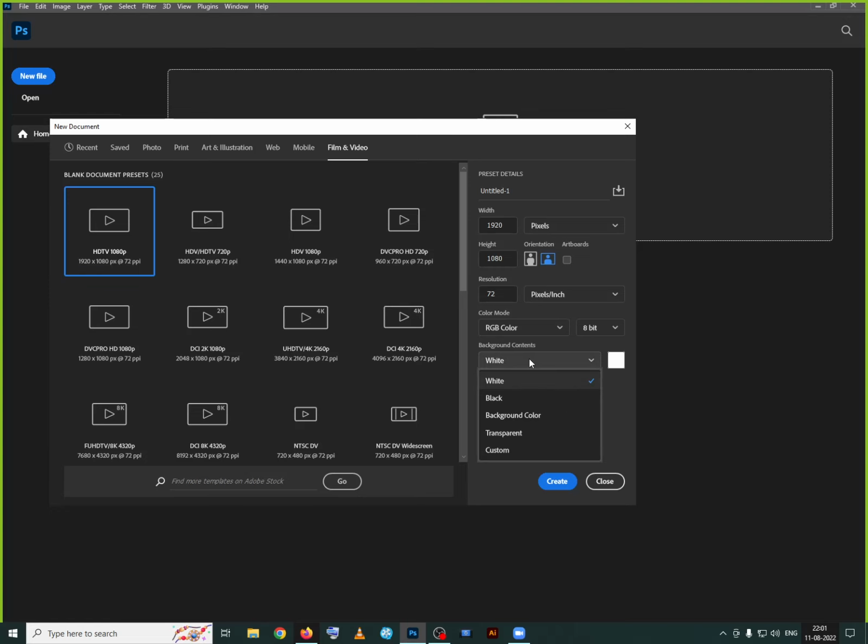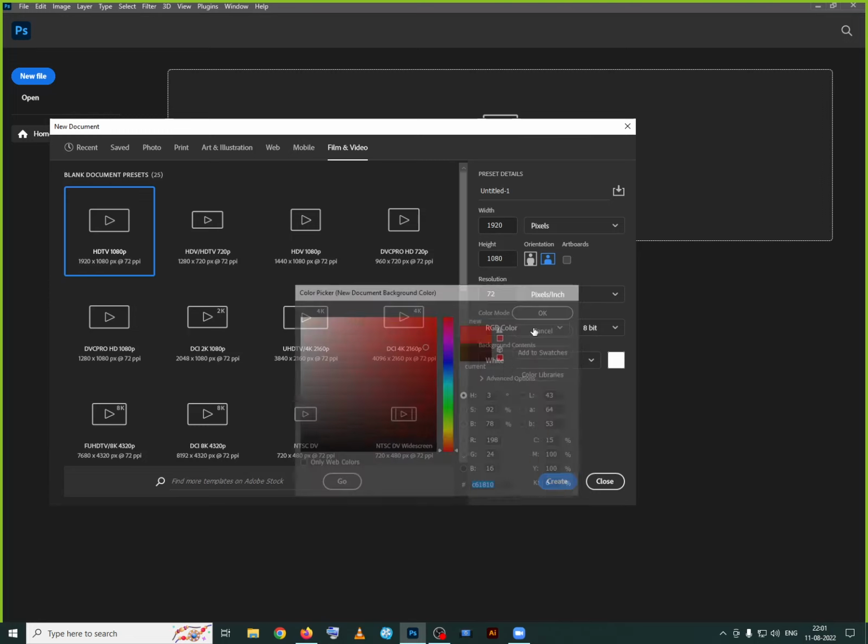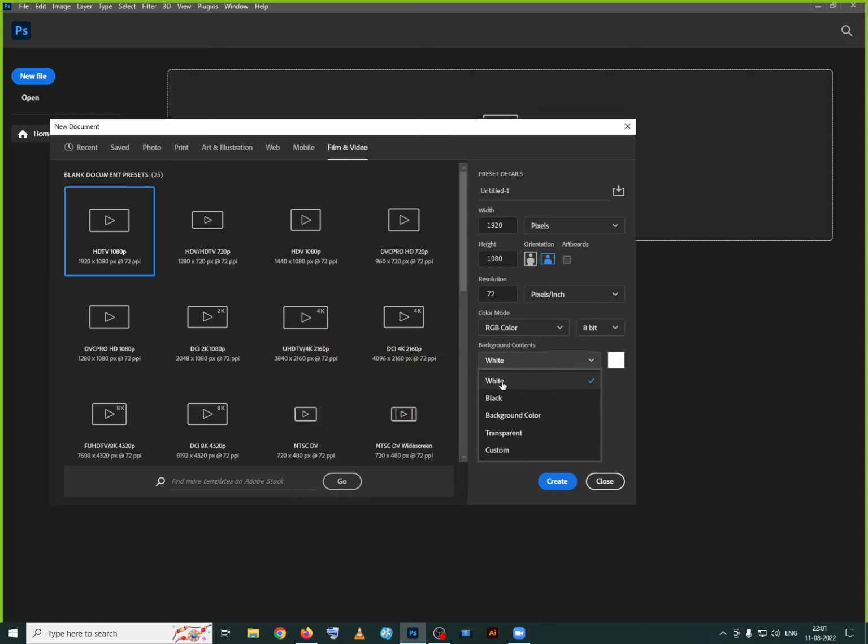Finally, background. Now, what kind of background do you want? Do you want white color, background color, or black, transparent, and custom? In the custom, in the sense, it will allow you to choose the color initially here. I'll cancel this. Now, instead of this one, I can go with the white, black, or transparent background. Transparent in the sense, no background at all.